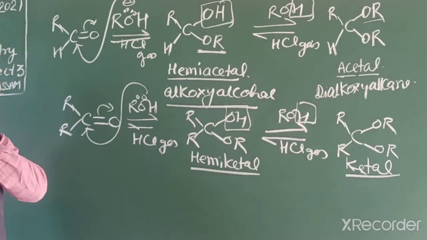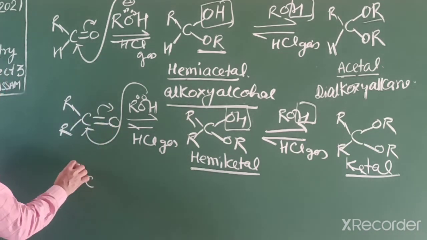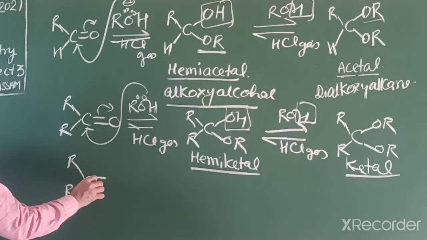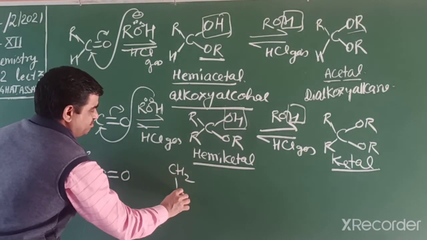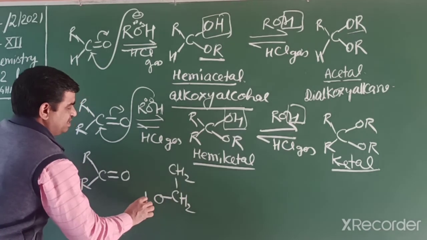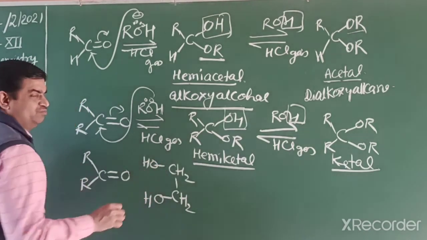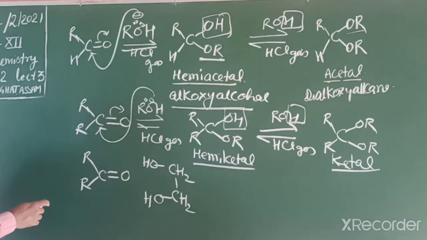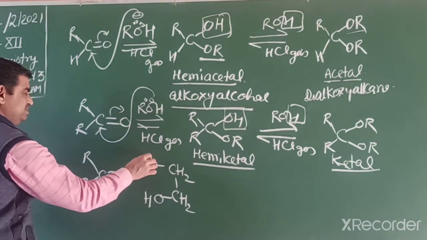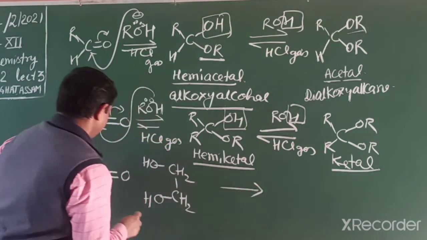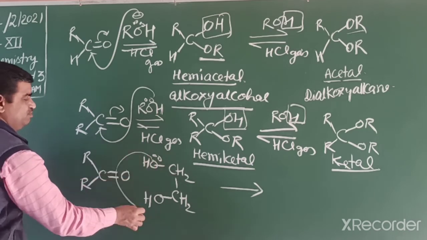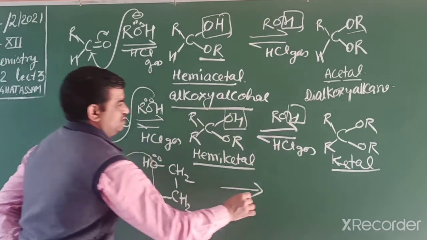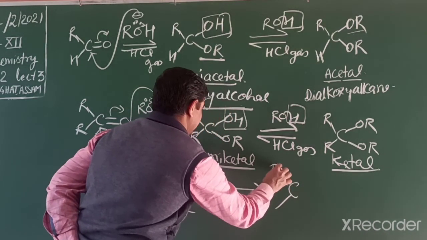So for storage of aldehyde and ketone, we use this reaction. A particular example: generally we use a ketone when reacting with ethylene glycol. Ethylene glycol is a dihydric alcohol, 1 mole having 2 alcohol groups. So ultimately we get a cyclic product, because 2 OH groups attack and overall a water molecule is removed, and the product is like this.